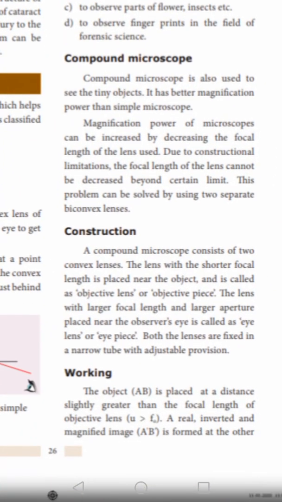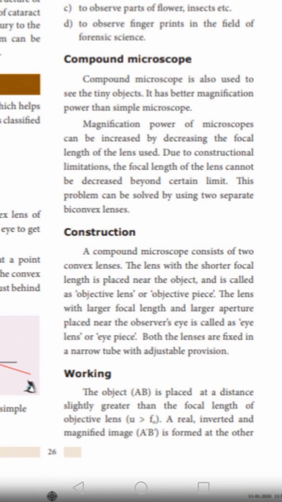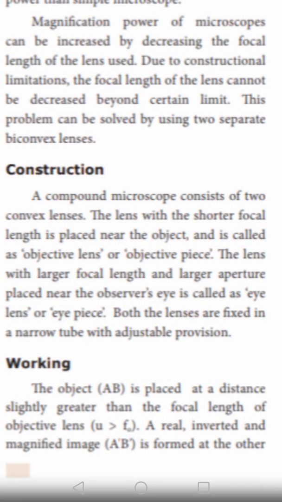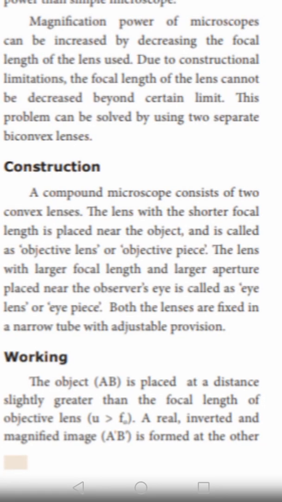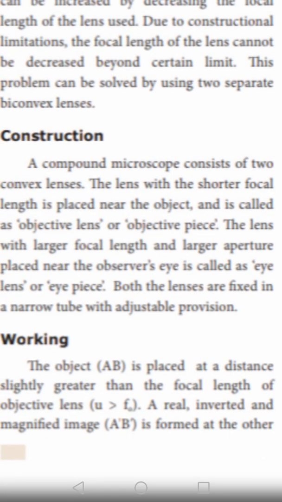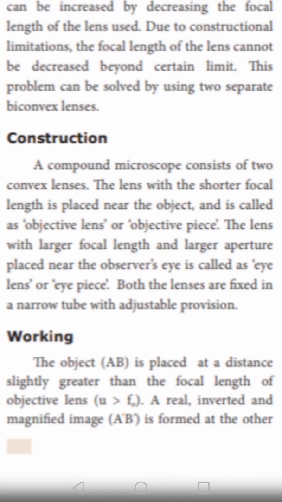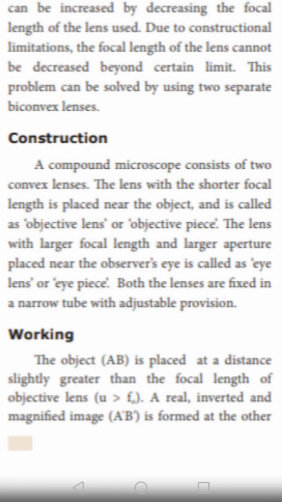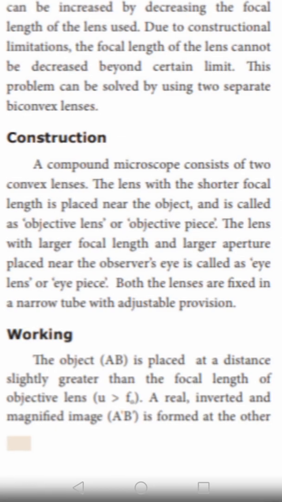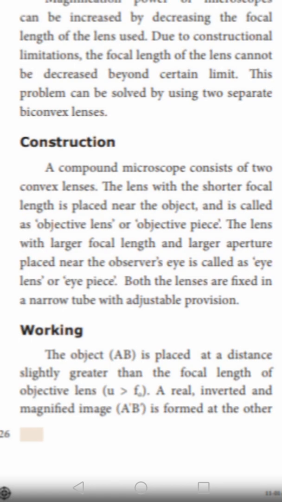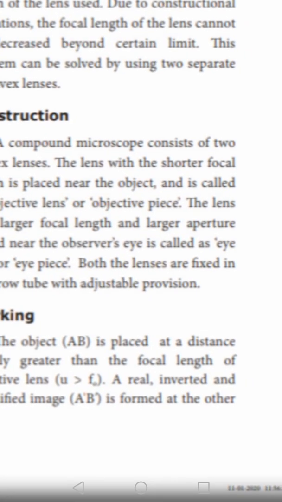Next, the introduction to the compound microscope, and second, its construction. A compound microscope consists of two convex lenses. The lens with the shorter focal length is placed near the object and is called the objective lens or objective piece.